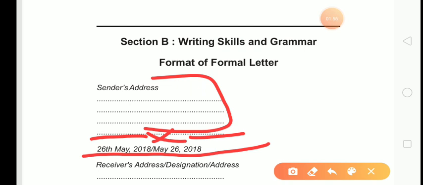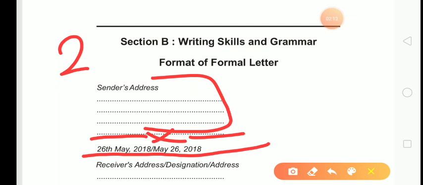Date should be in the given format, or you can also write a date in this way. It is 19th May today.